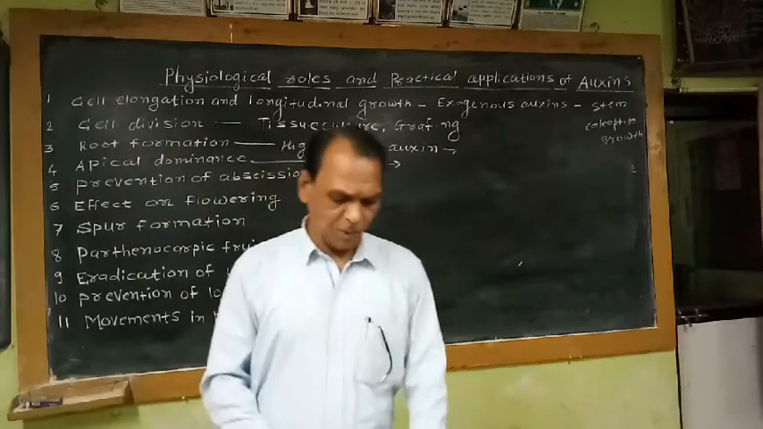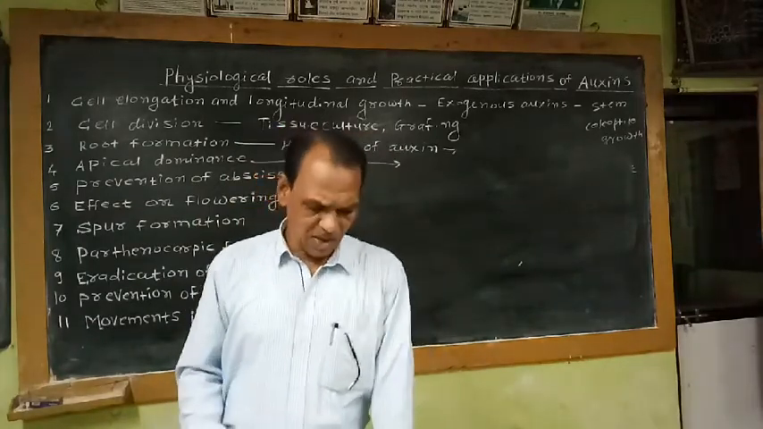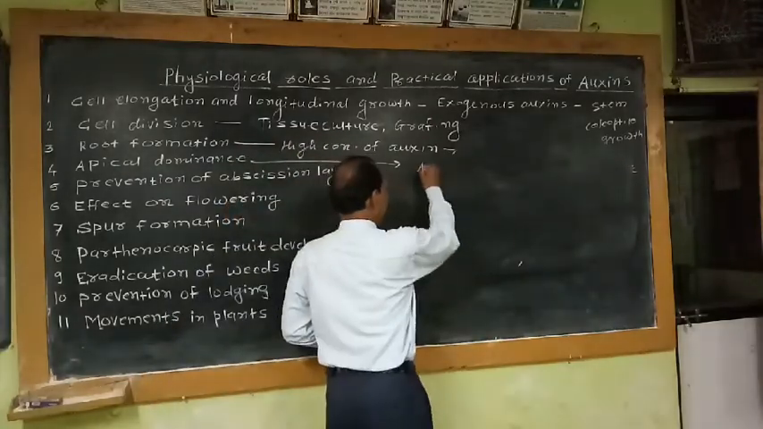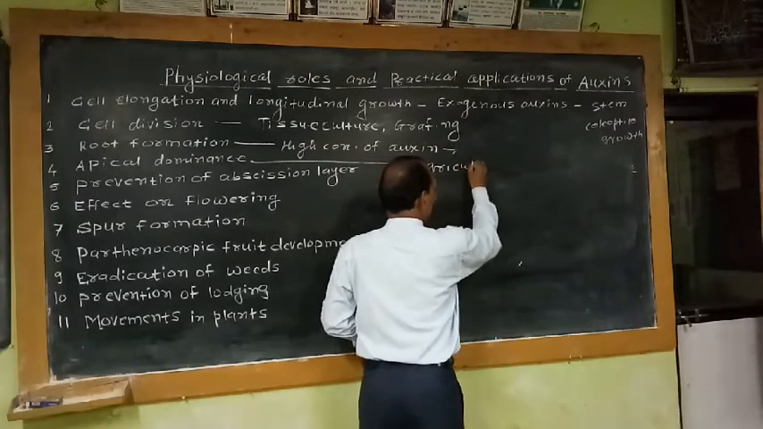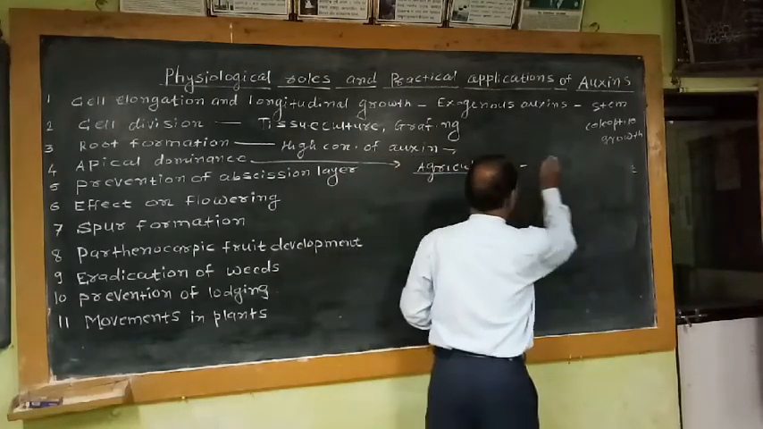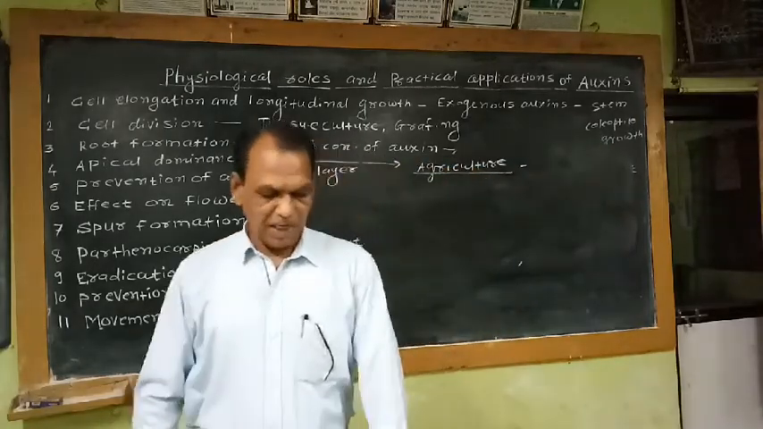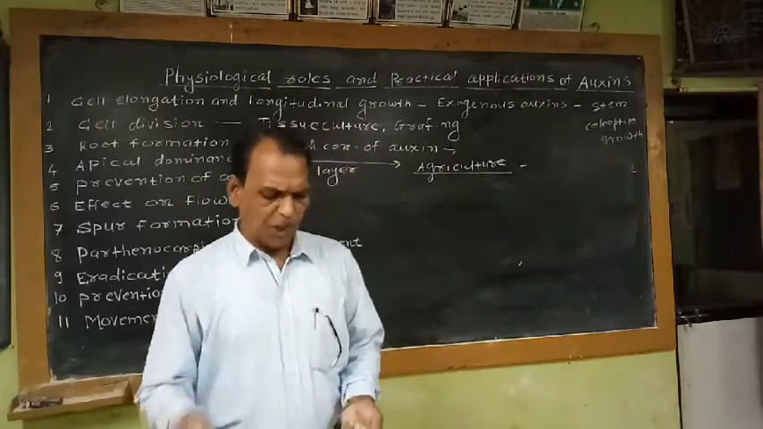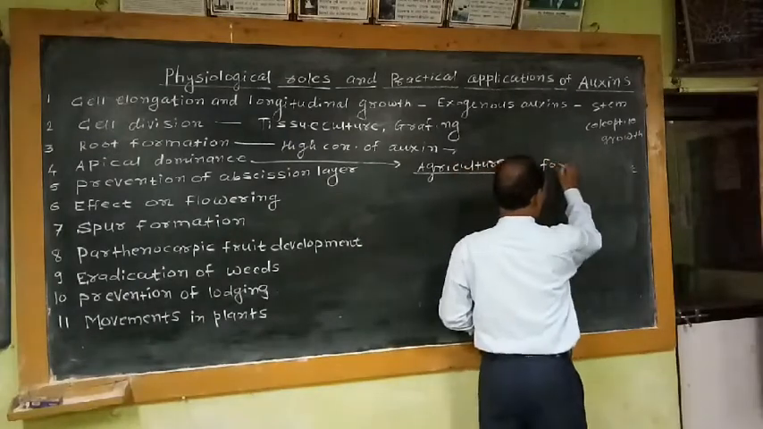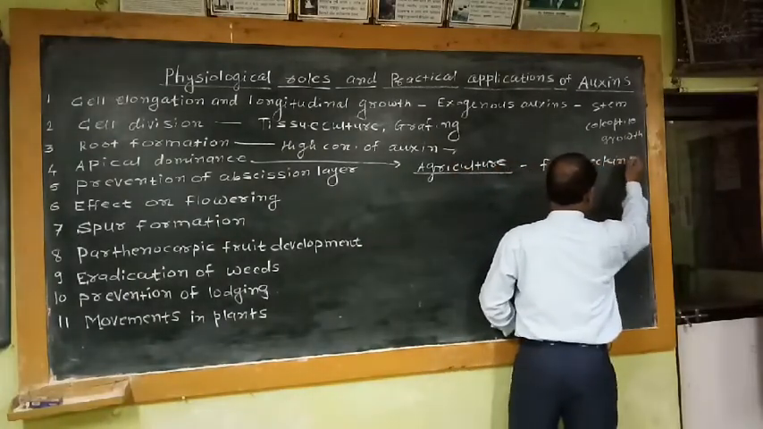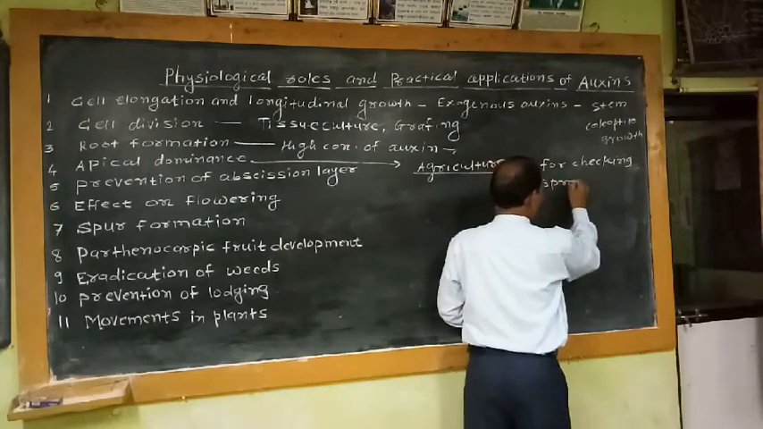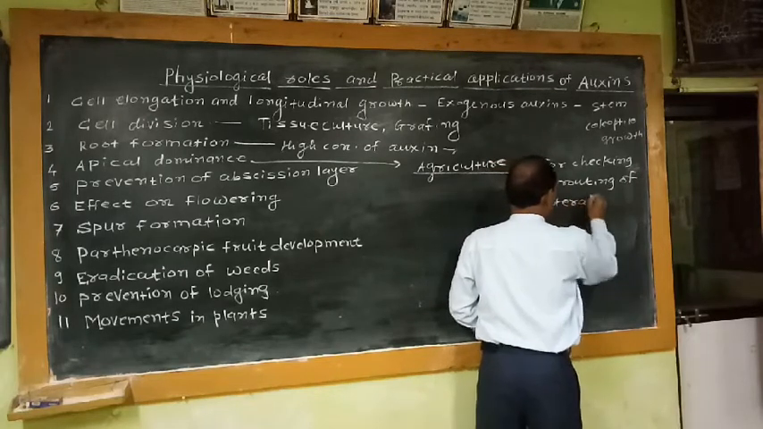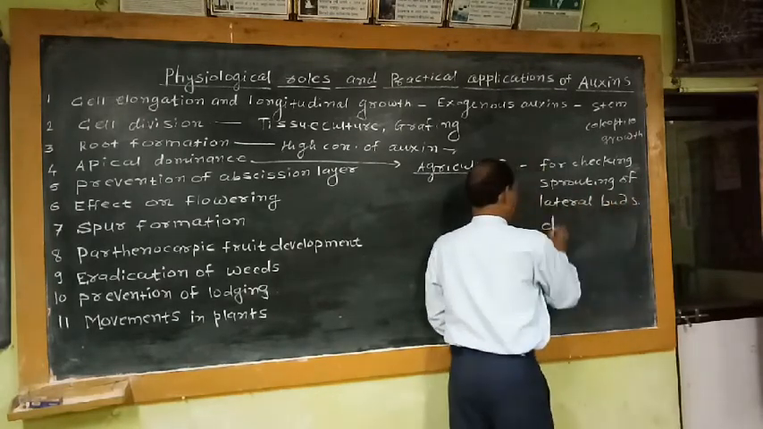This physiological effect of auxin also has some practical applications in agriculture. For example, in agriculture, this property of auxin, apical dominance, can be used for checking the sprouting of potatoes, the sprouting of lateral buds during storage.